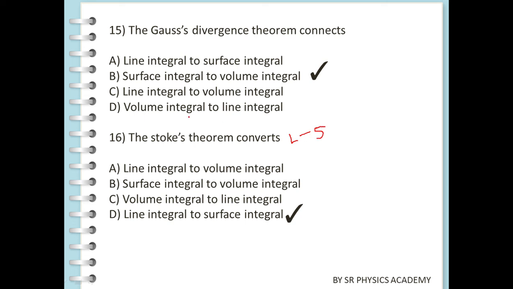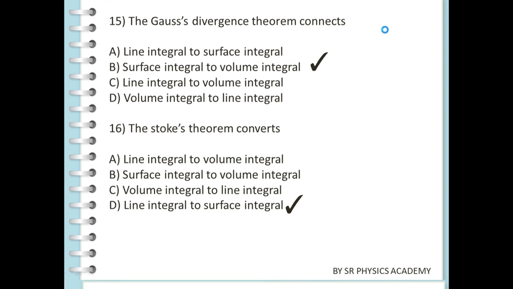In the same way, for the Gauss divergence theorem, just remember the code: surface integral and volume integral. So you have to remember the code. In the question paper, if they ask what Stokes theorem means, you have to remember line integral and surface integral, LS. Gauss divergence theorem connects surface integral and volume integral. Clear? Okay.